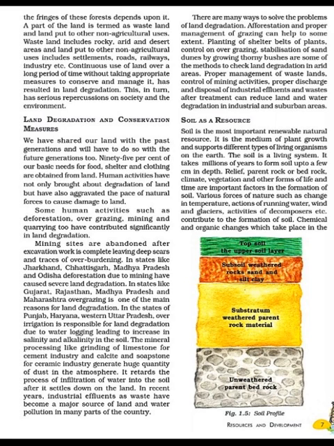So the continuous use of land over a long period of time without taking any appropriate measures to conserve and manage it has resulted in land degradation, and this in turn has serious repercussions on society. So today we have to discuss land degradation and conservation measures. Students, land degradation is a process through which the land becomes unfit for cultivation, and 95% of our basic needs for food, shelter and clothing are obtained from land.